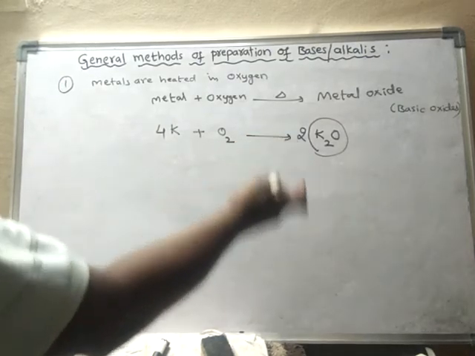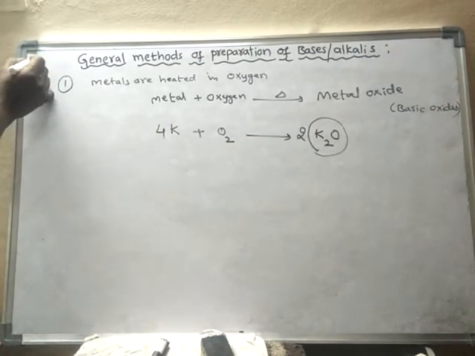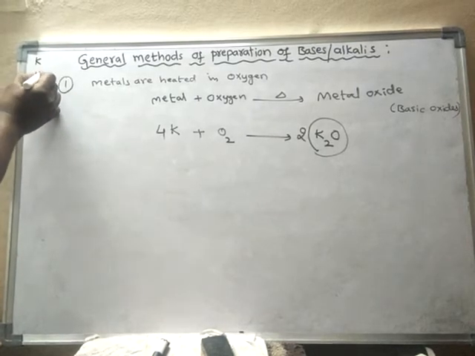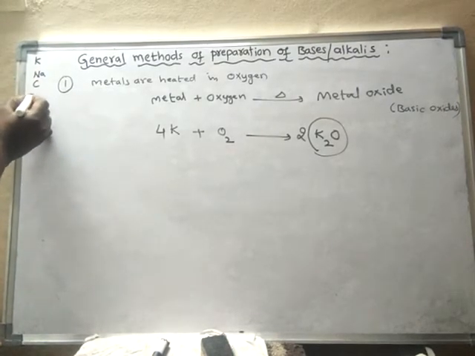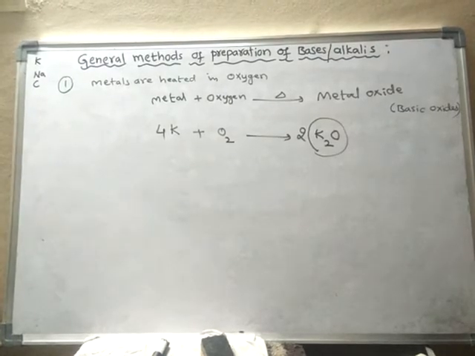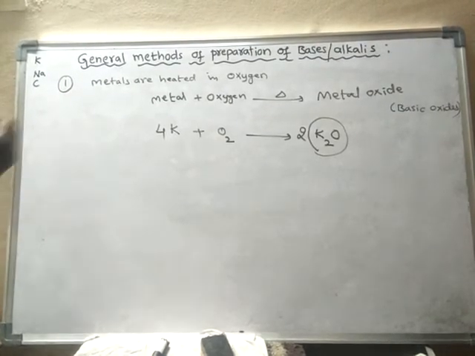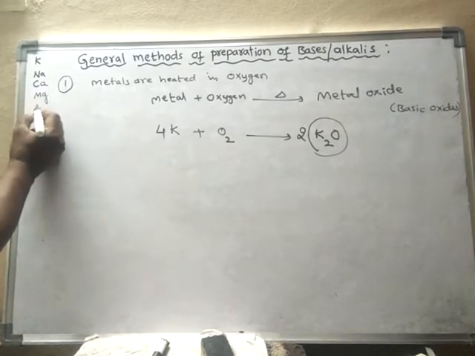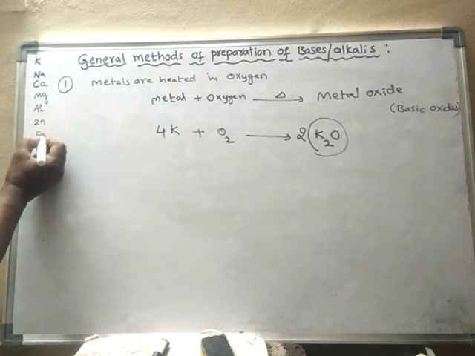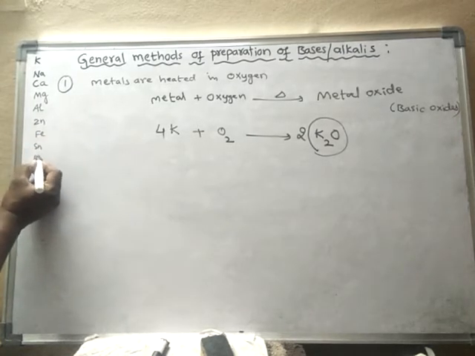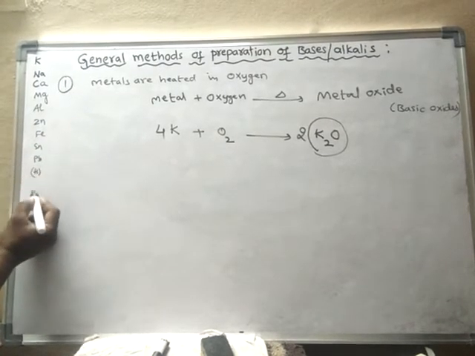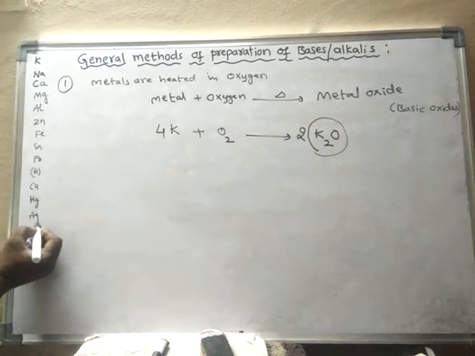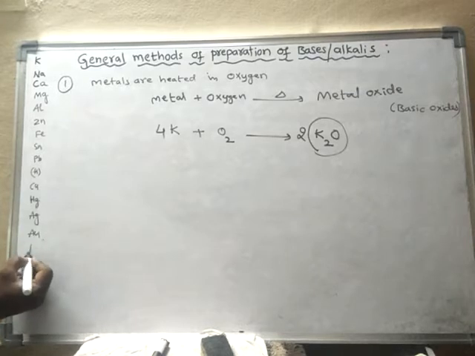So already we know the activity series. What is that activity series? Potassium, sodium, calcium, magnesium, aluminum, zinc, iron, tin, lead, hydrogen, copper, mercury, silver, gold, platinum.